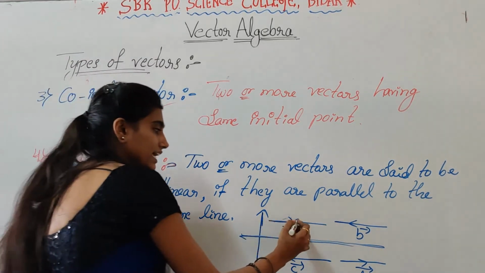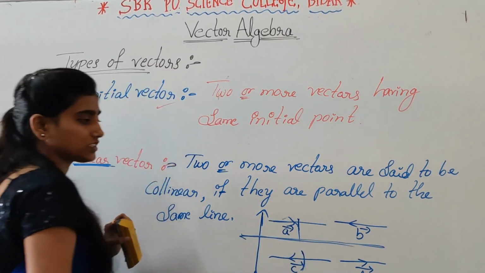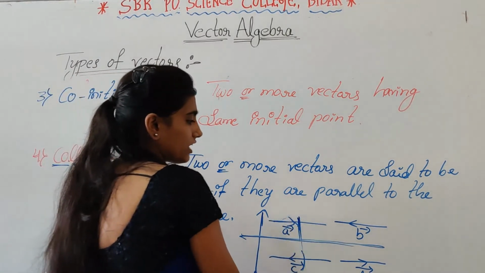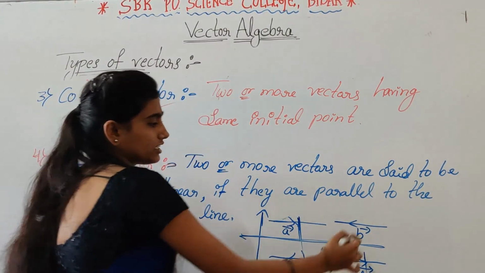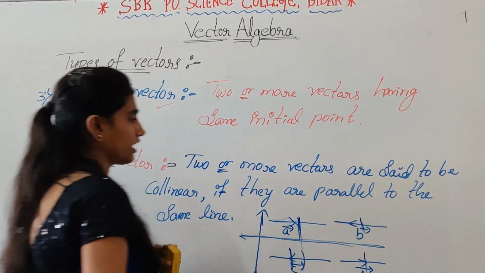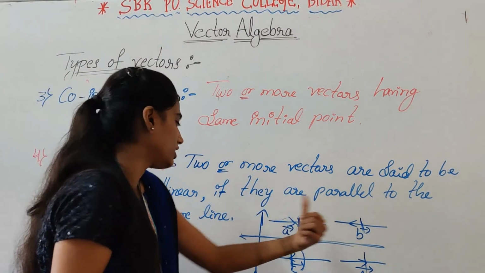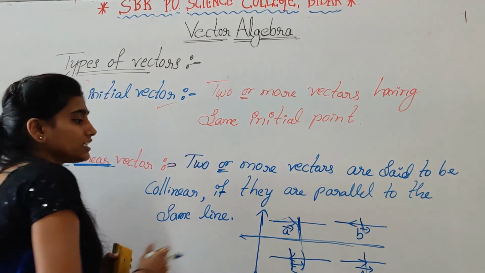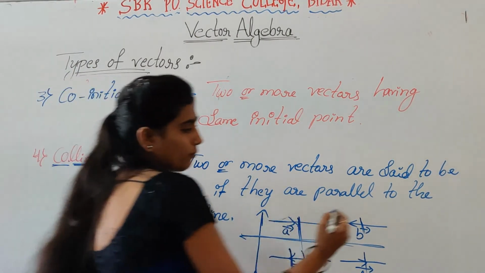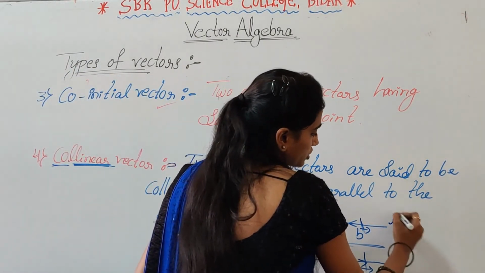So this vector A is parallel to the vector C, and this one is also parallel to the D also, and here B is parallel to the C. So two or more vectors are said to be collinear if they are parallel to the same line, and here irrespective of their magnitude and direction.